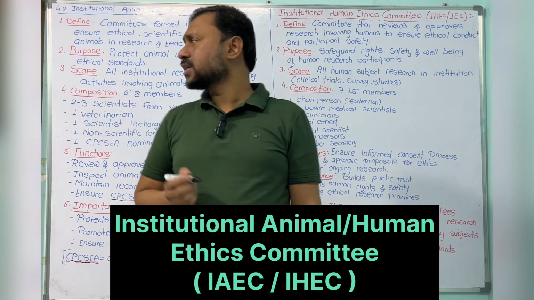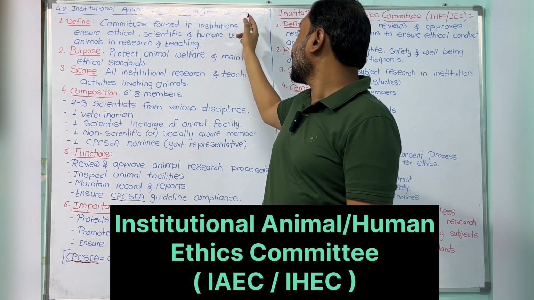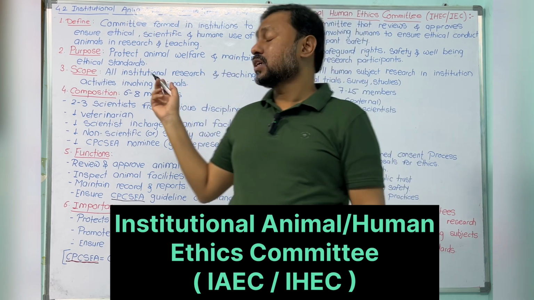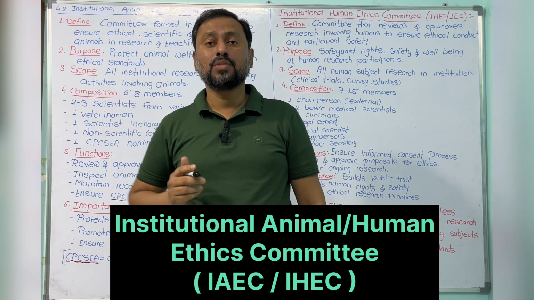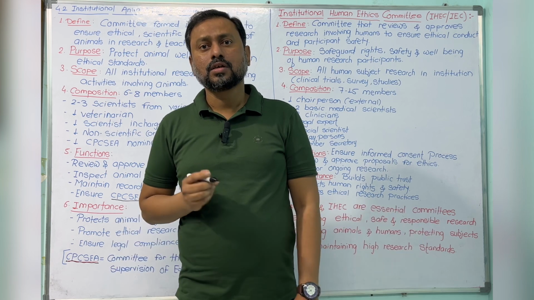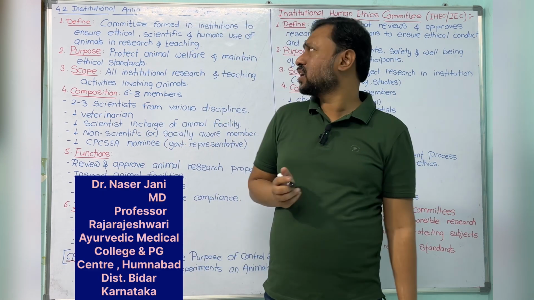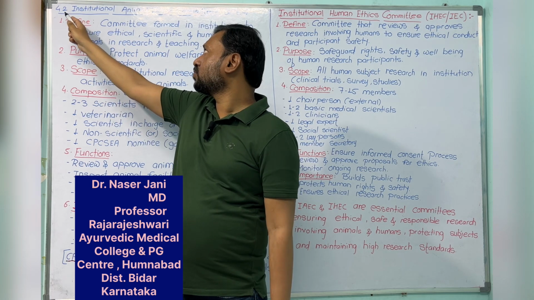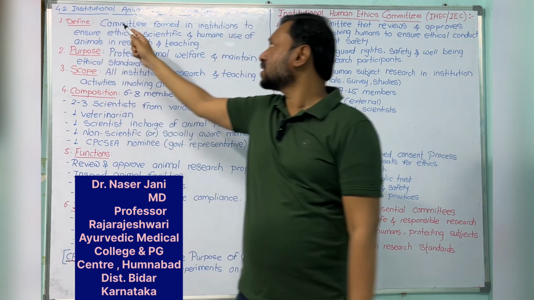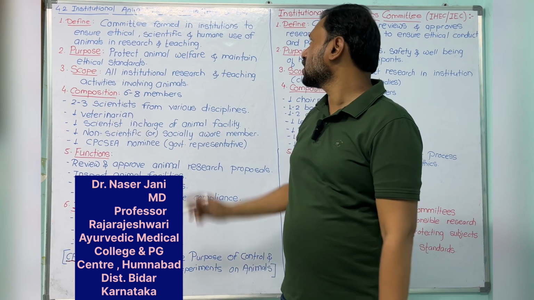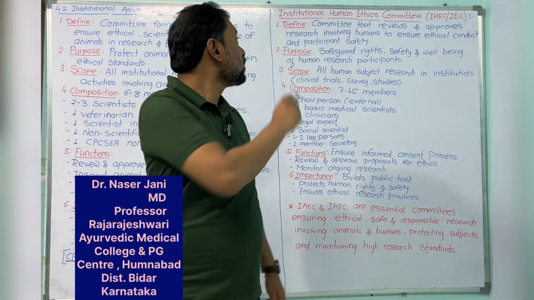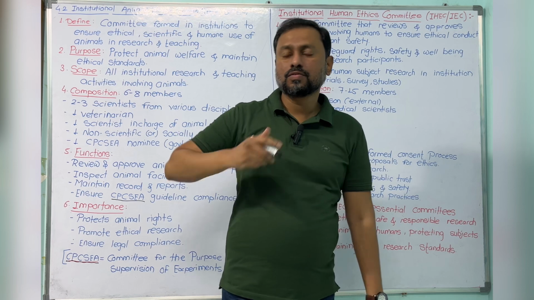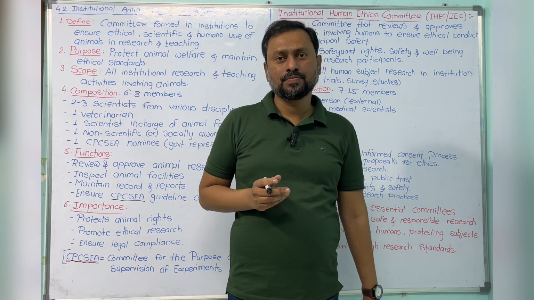Today's topic is IAEC and IEC. This topic is present in BMS third phase, Research Methodology subject, chapter number 4, and in that fourth chapter the second topic is the Institutional Animal Ethics Committee and the Institutional Human Ethics Committee. Two topics we will study in today's class.